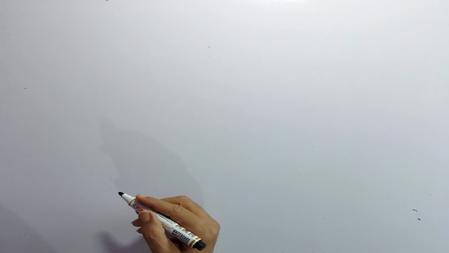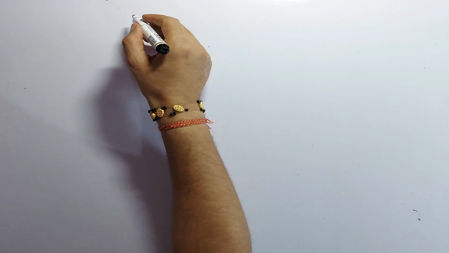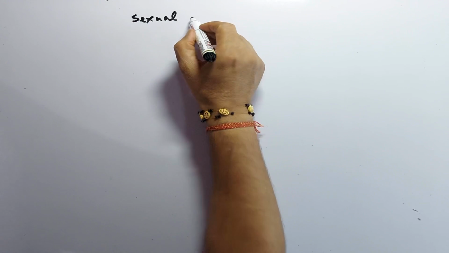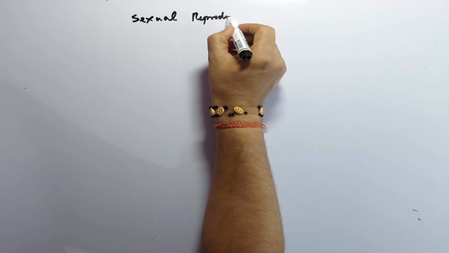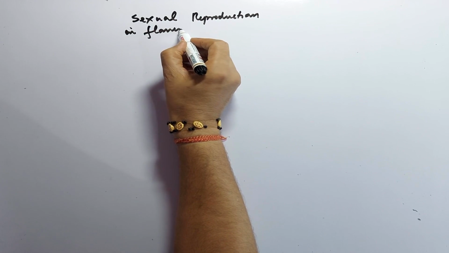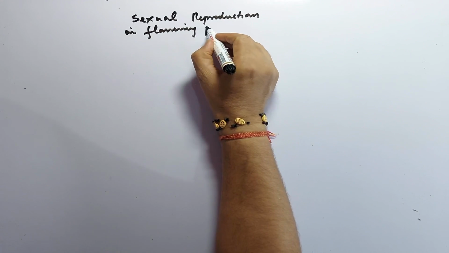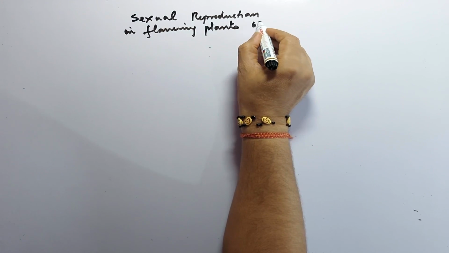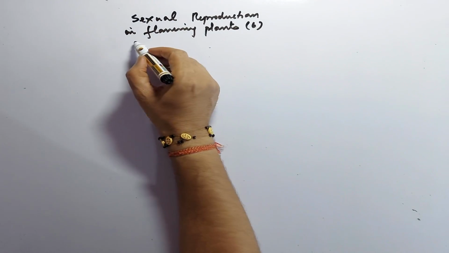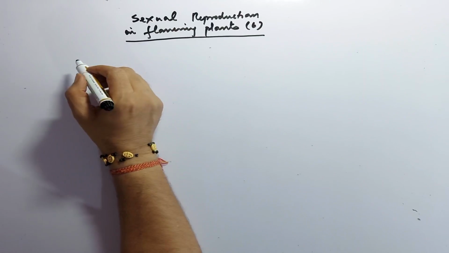This is the most important question series for NEET of the chapter Sexual Reproduction in Flowering Plants, part 6. So we will start questions from 26 to 30. Question number 26.